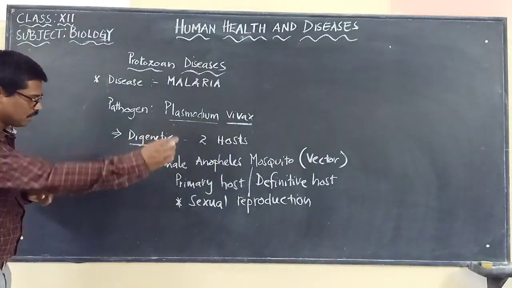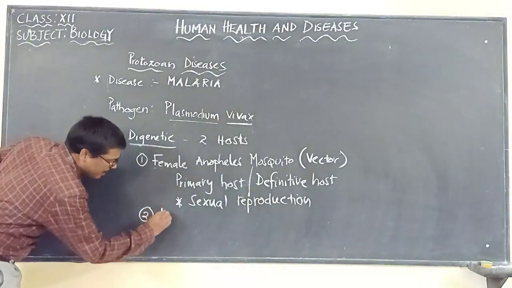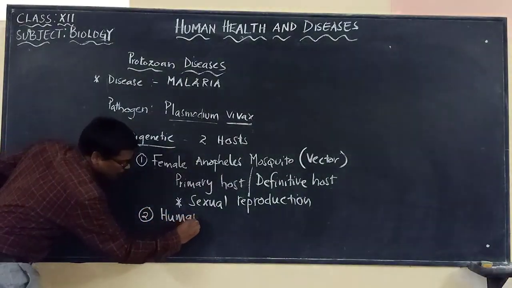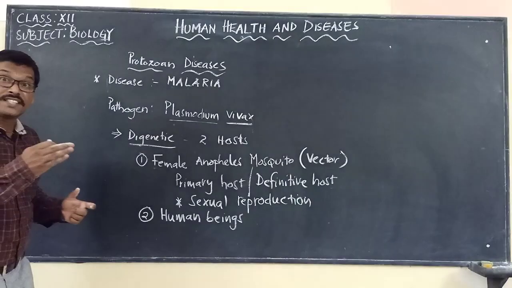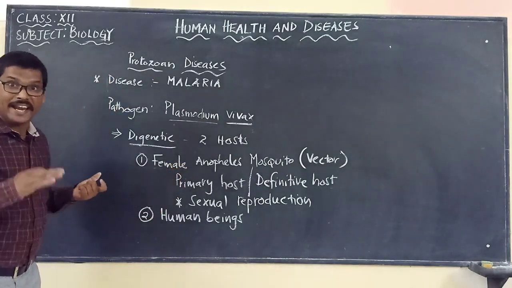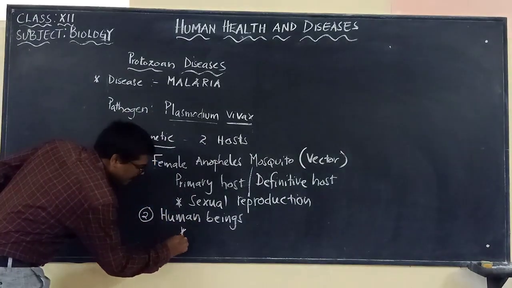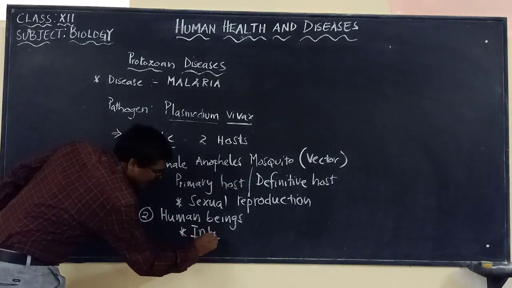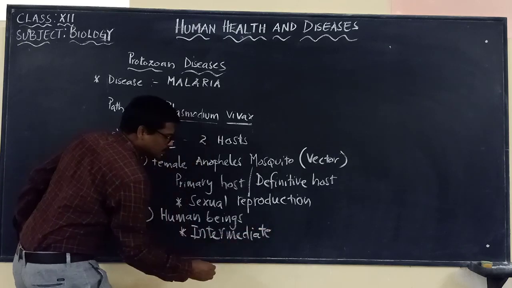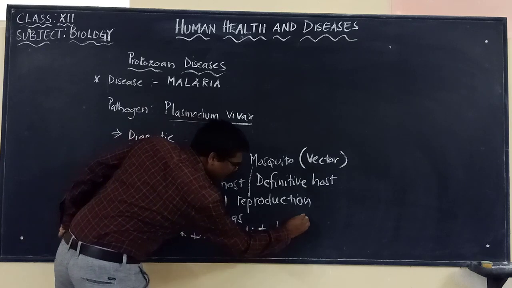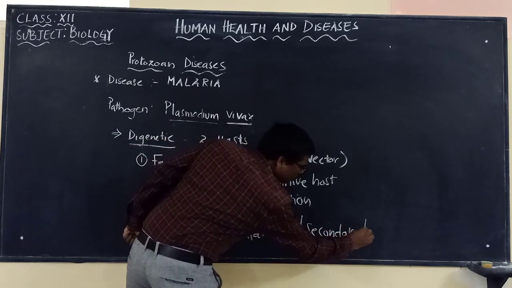Female Anopheles mosquito. And the second host is the human being. In man, it completes the next part of its life cycle. That is why human beings are called the intermediate host or secondary host. Human beings are called the intermediate host, or otherwise the secondary host.